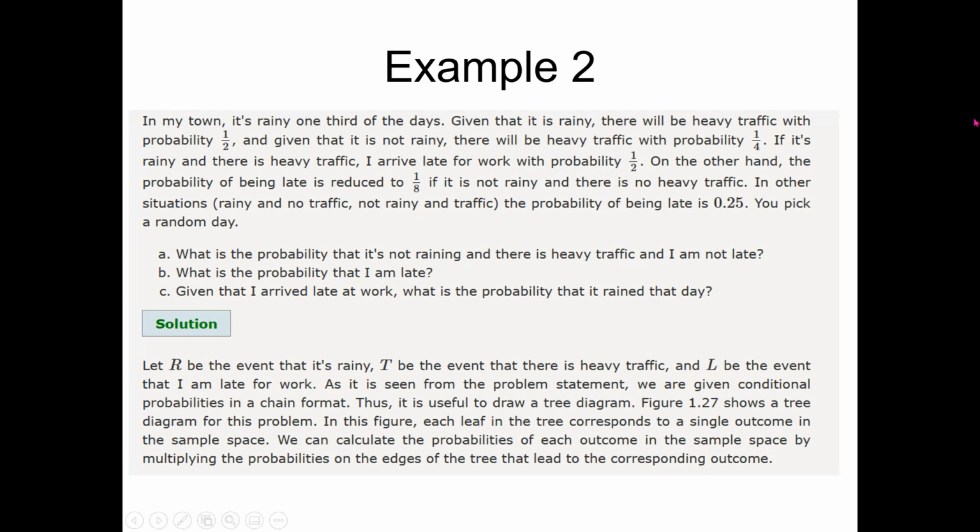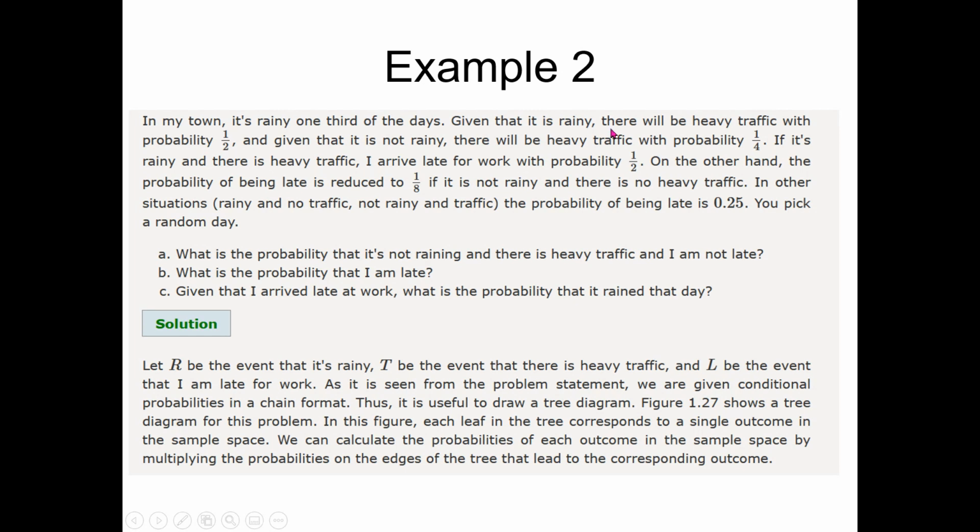Let's read the statement first. This time it's relatively difficult as compared to the coin example that we just did. So let's read the statement and then we'll solve it. In my town, it's rainy 1/3 of the days. So that means the probability of being rainy is 1 by 3.